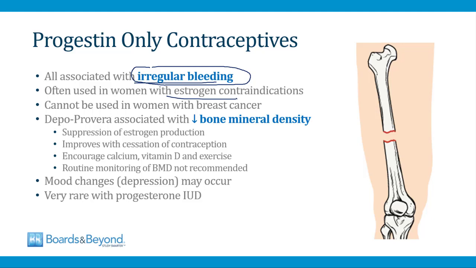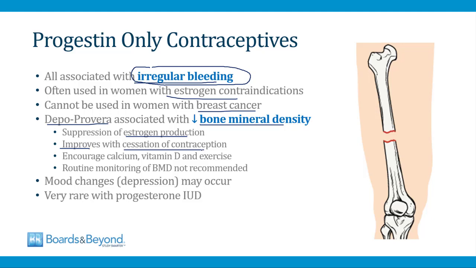We'll talk about some of the contraindications to estrogen later in this video. Progestin-only contraceptives are also not used in women with breast cancer out of concern that the progesterone effects could drive growth of the cancer. And then you should be aware that there's a long-standing association that's been established between Depo-Provera shots and low bone mineral density. This is believed to occur because the Depo shot suppresses estrogen production, and this reduces bone mineral density. It has, however, been shown that bone density improves once you stop taking the Depo shot.